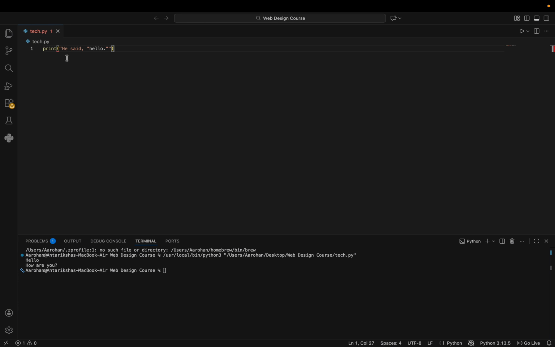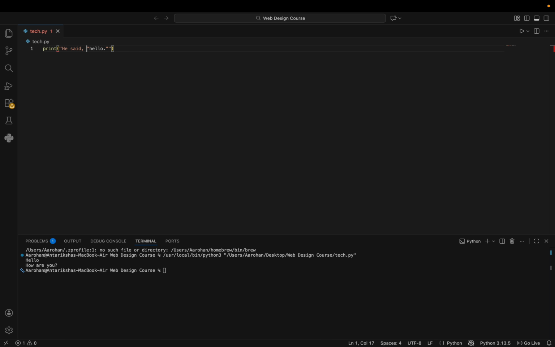As you can see, when I tried to print he said "hello", using quotation marks would be proper here in English, right? But I cannot do that. It won't let me because I'm using quotation marks to surround the string. So if I add more quotation marks, Python gets confused. So how do I let Python know that those quotation marks are supposed to be part of the string as well? Well, that's where I can use an escape character.